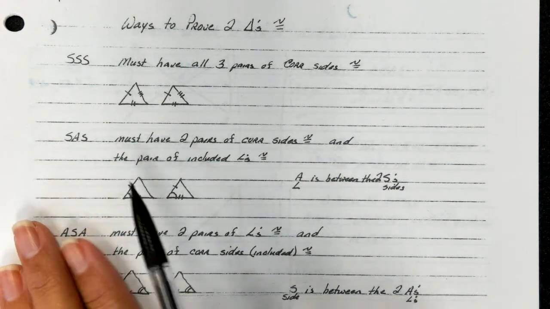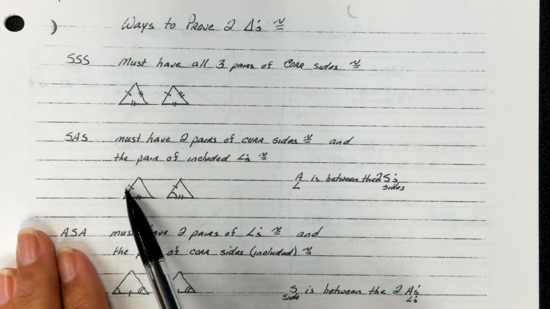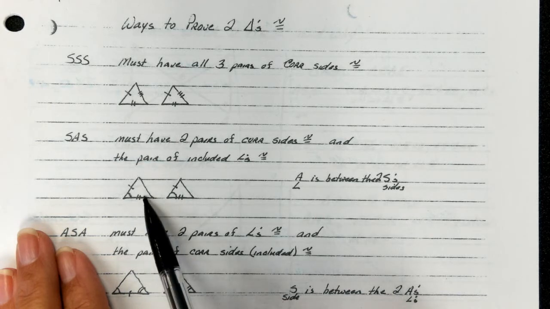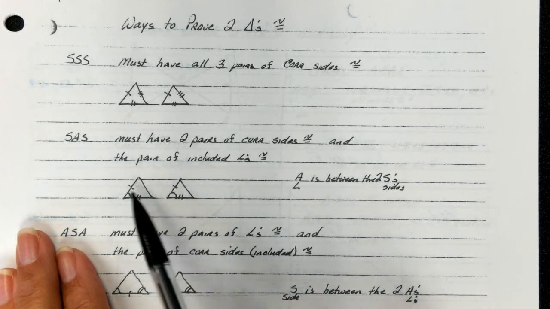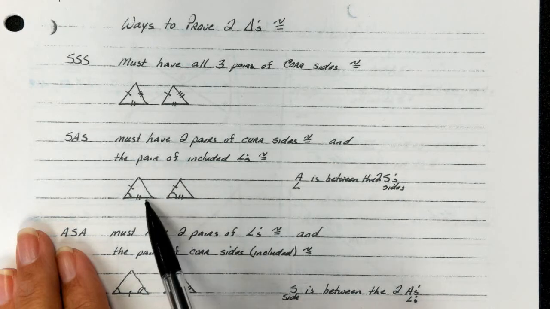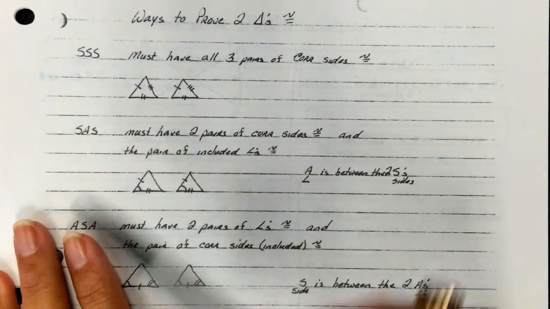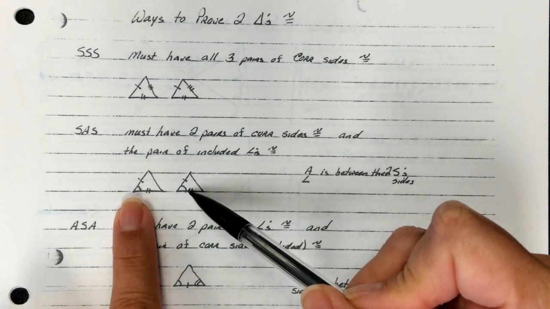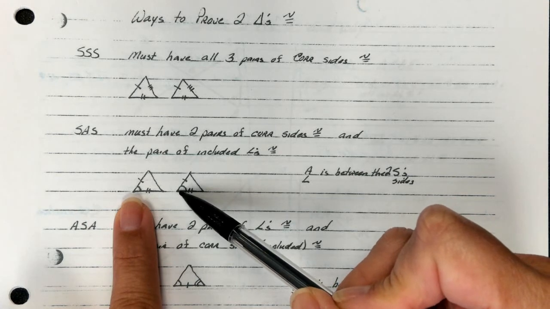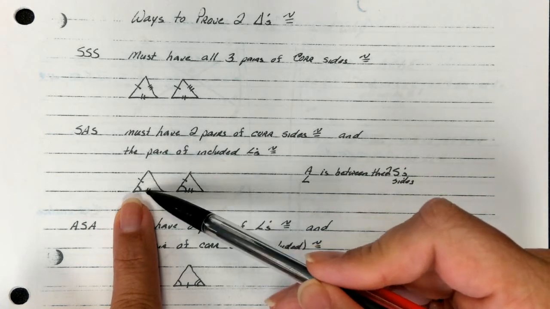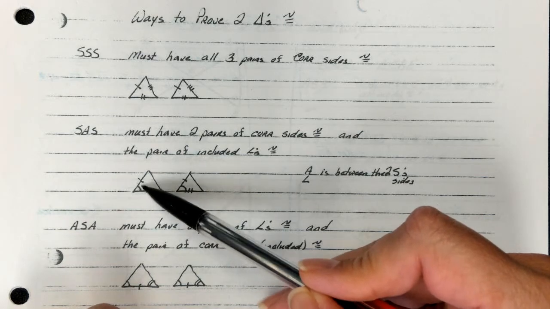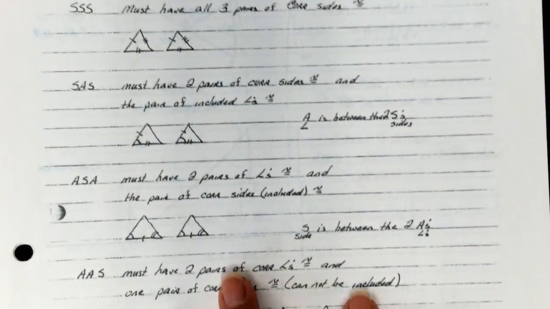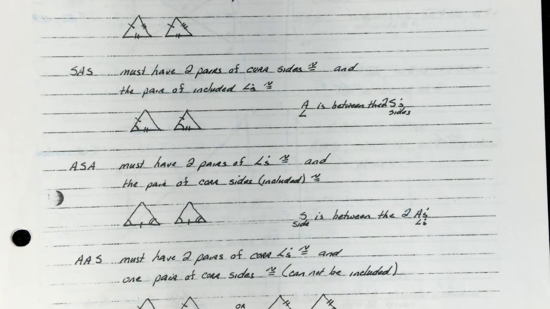So I want you to think of these two sides like a door. If I open this door, do you see how the angle is created in between, from the closed door to the opened? So here are my two sides that are congruent, and then my base is congruent. I've got my two sides, but the angle must be in between those two sides, formed where those two sides meet. See how these two sides meet in this corner, and then there's our congruent angle. Same thing goes for angle, side, angle.